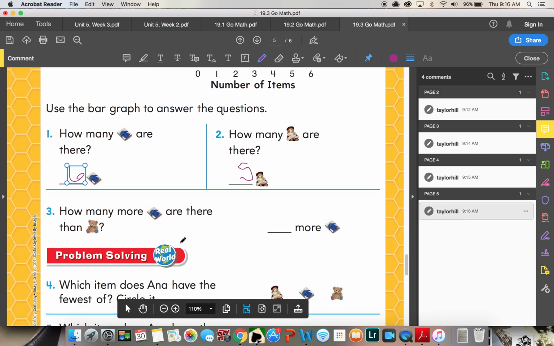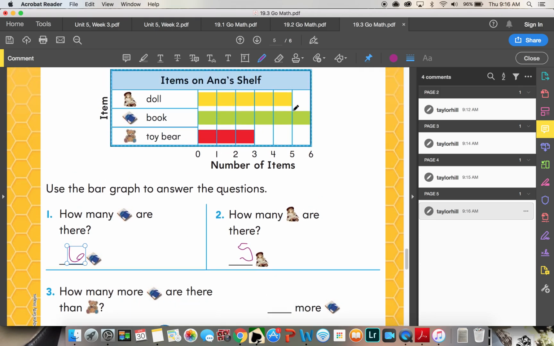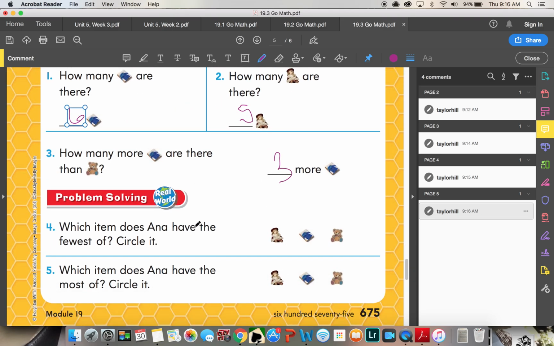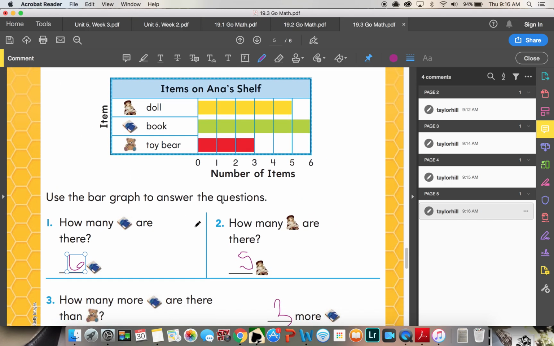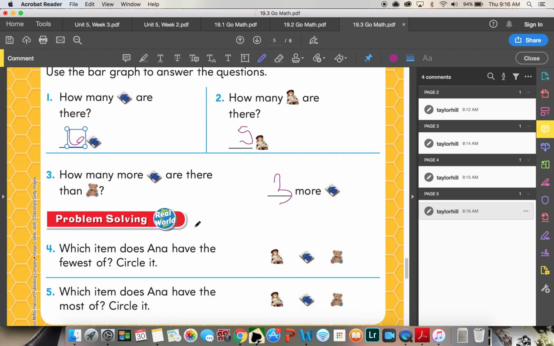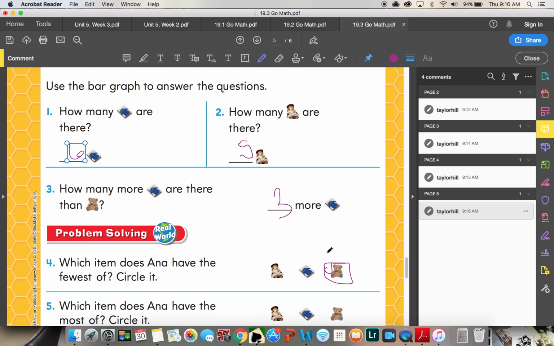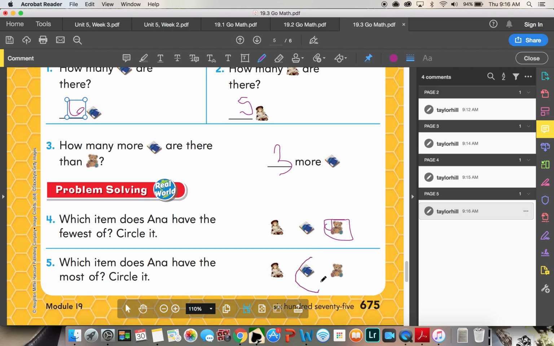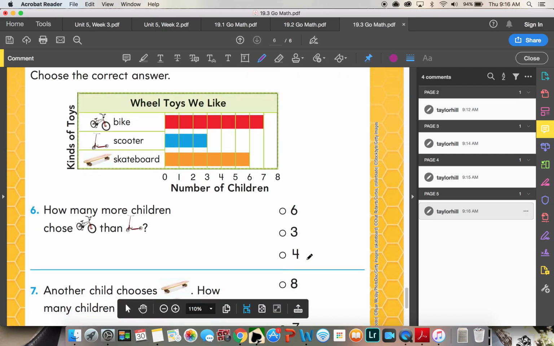It looks like an S. How many more books are there than bears? So we have books at 6, bears at 3. 6 minus 3 is 3. Which item does Anna have the fewest of? Fewest means the least. So looking at dolls, books, and toy bears, she has toy bears the least. And which item does Anna have the most of? Anna has a lot of books. Very good.